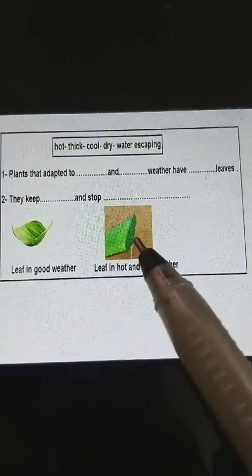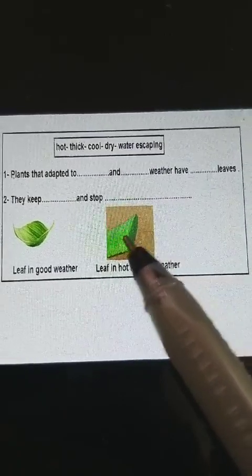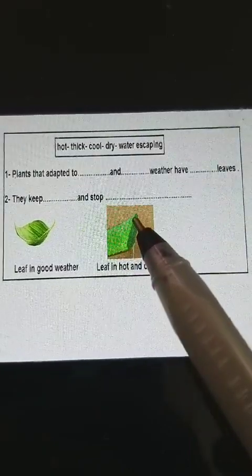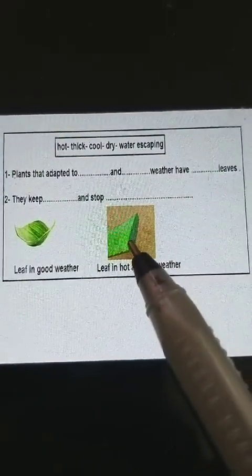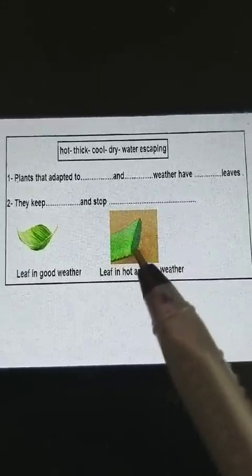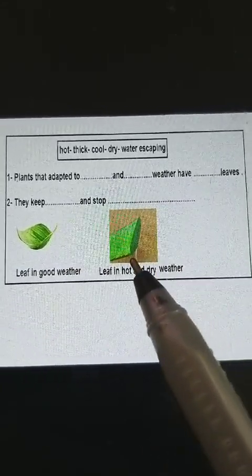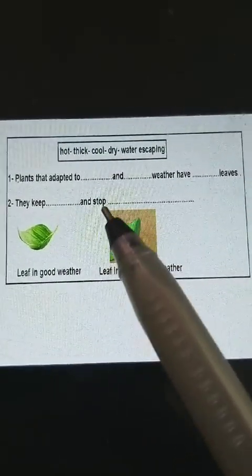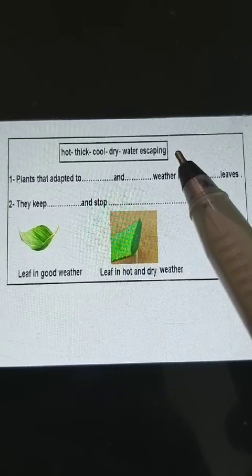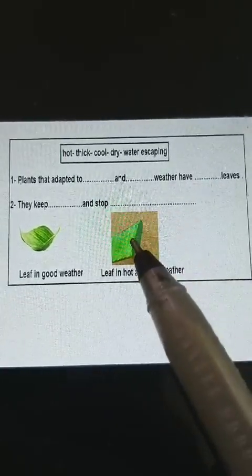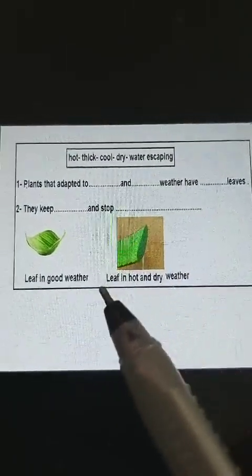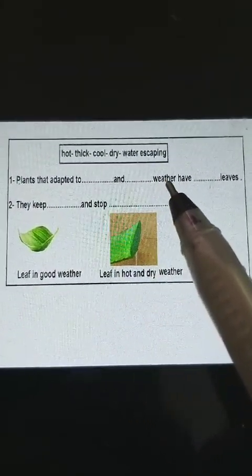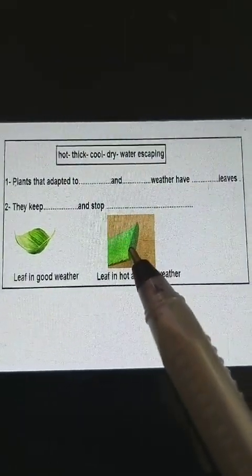But here in the hot weather, in the dry weather, does water escape? No. Why? Because the leaf is very thick and keeps water inside it, saves water inside it. So this thick leaf keeps the plant cool and stops water escaping. The water will not run away from the plant. So these plants live in hot and dry weather. How can they live in dry and hot weather?